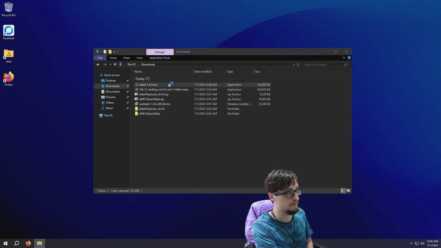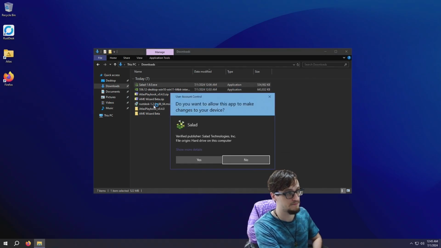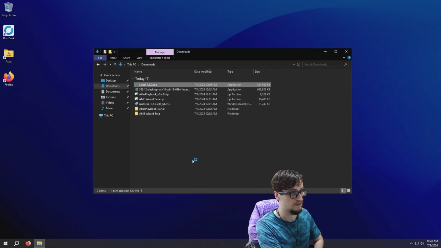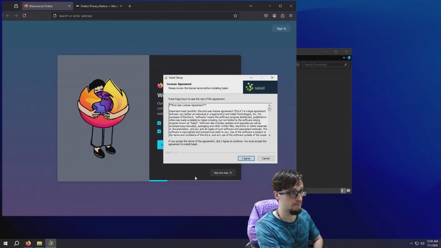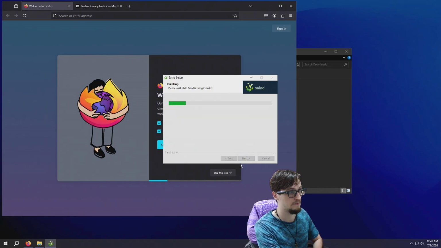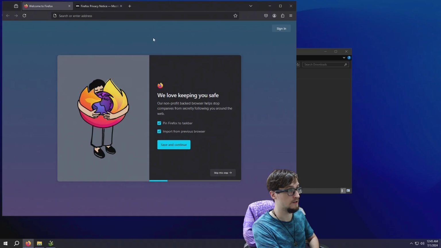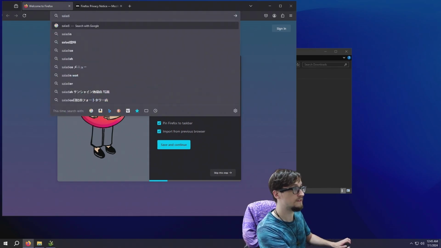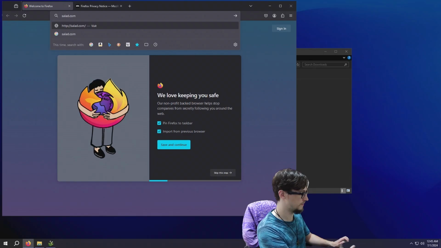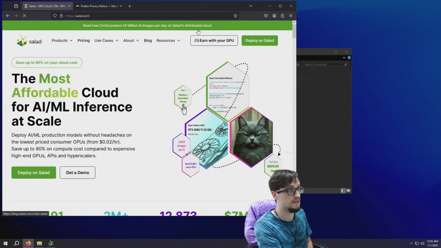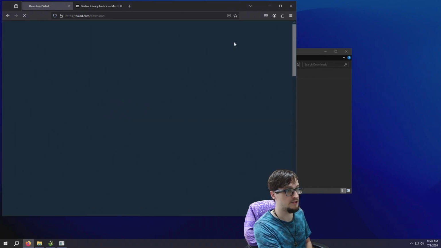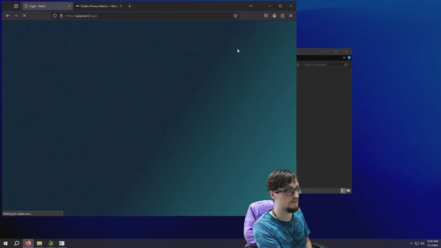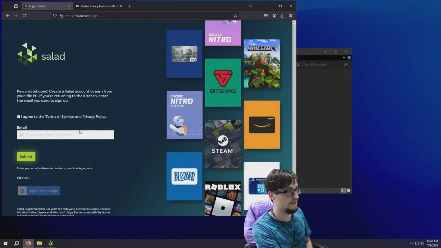And finally, we get to install Salad. Alright, get that going. Oh, we will need to log into Salad on the browser here. So we're going to go to salad.com. Excellent. Hello. Earn with my GPU. Log in, and type in your email.